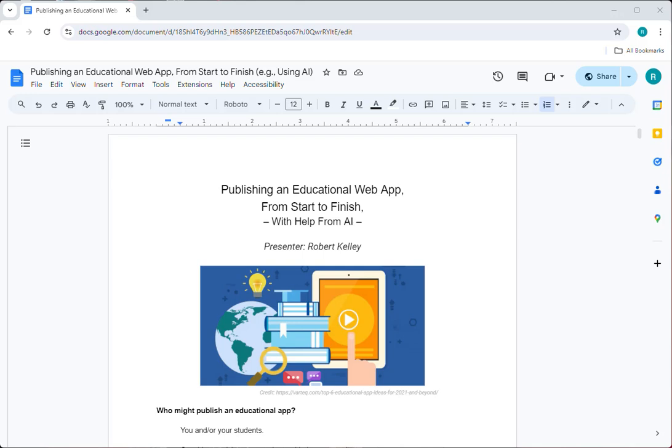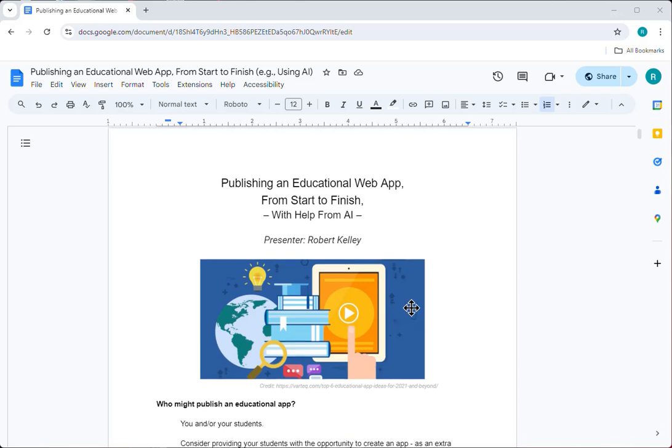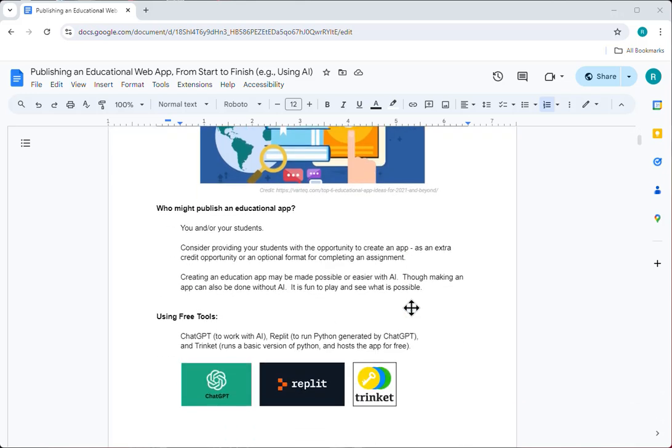We're going to be focusing on publishing an educational web app from start to finish with help from AI. Who might want to publish an educational app? Well, yourself, for example, in terms of creating a resource or more for your students. But also your students come in your class with varying levels of skill. They have different ideas and interests.